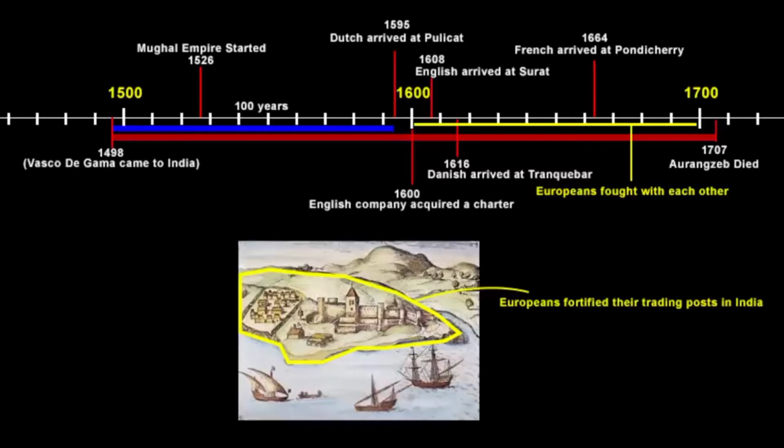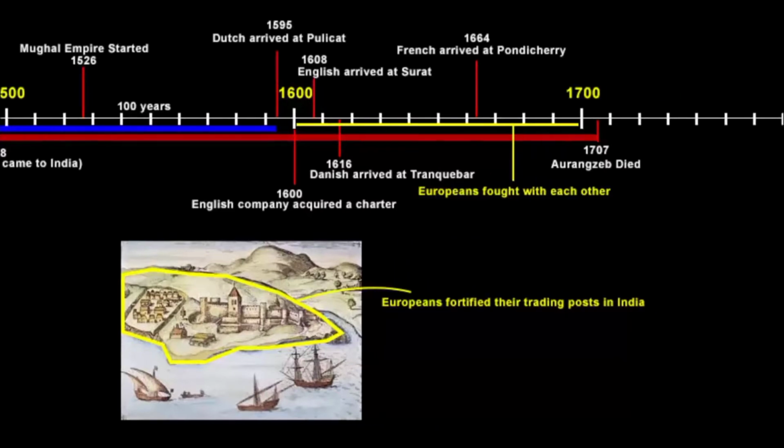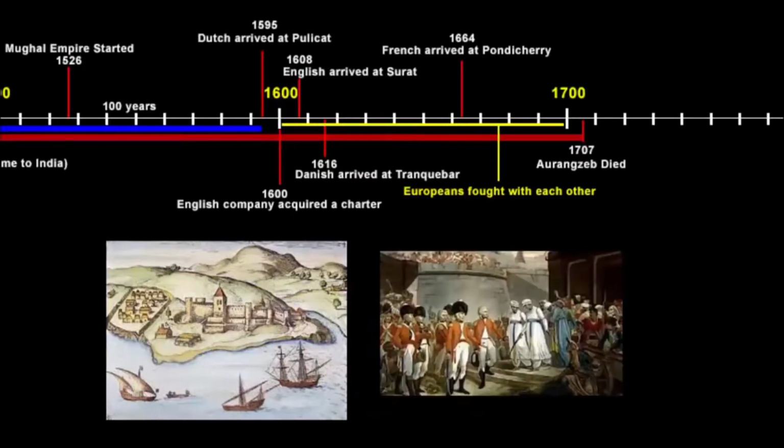When you fortify your trading post and try to maximize your profits in a foreign location, who else is going to have a problem? Let me ask this question in a different manner so that you understand better. If there are 2 or 3 guests who came to your home and they are fighting with each other constantly, they are building walls of separation on your property, who is going to get upset? It's going to be you. Similarly, the local rulers were getting angry. This led to intense conflict with local rulers.